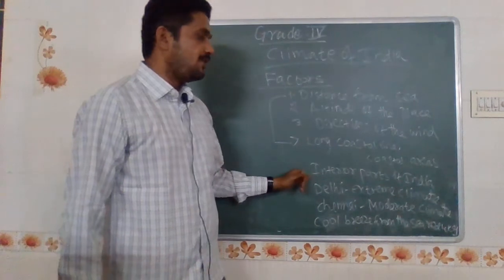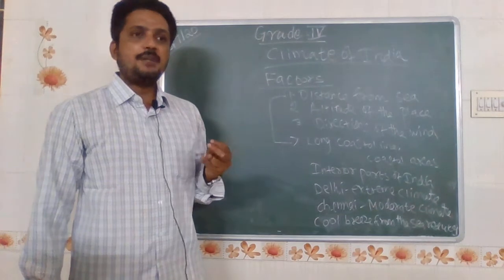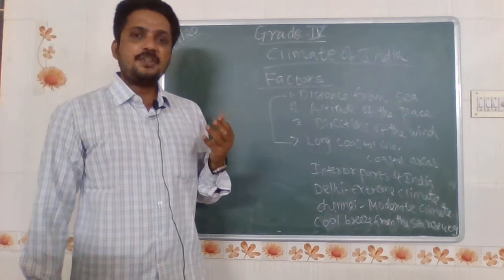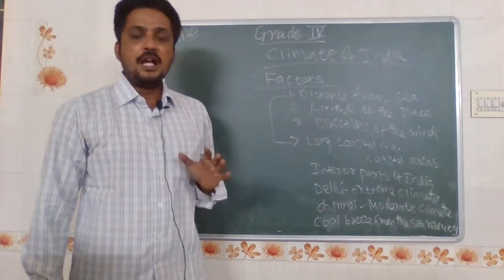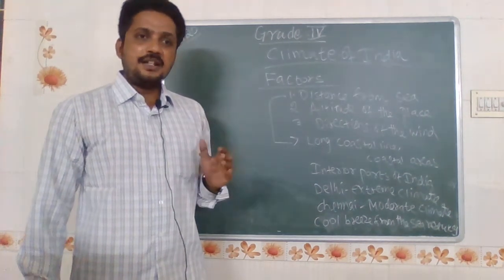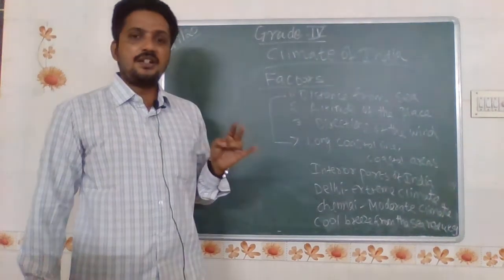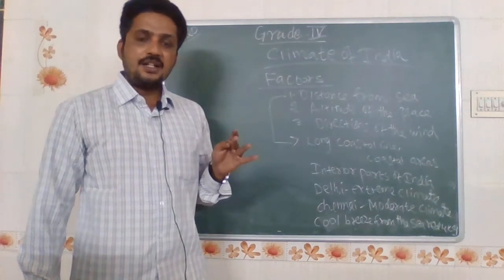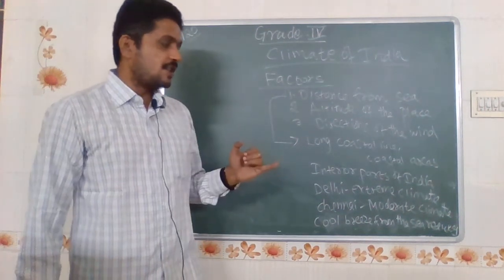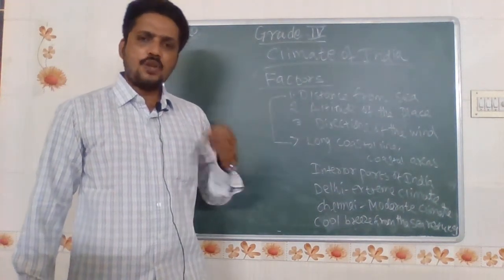Second one, the interior parts of India. Not only in Mumbai, all over India, the interior parts too. Five years before, Chennai and Kadalur in December 2015 were affected very badly because of heavy rainfall. People lost their lives, lost their things, and could not come out of their homes. At that time heavy rainfall occurred in Chennai, Kadalur and the Pondicherry coastal region, which all come under coastal regions. The interior parts of Tamil Nadu, like Kadalur, were very badly affected.